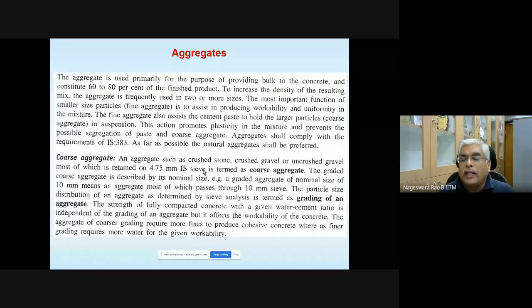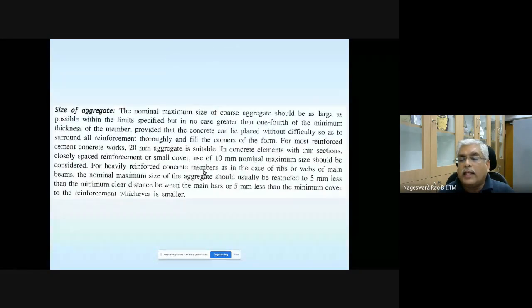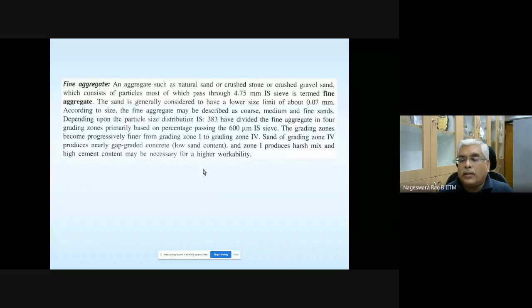Okay. So in today's class, we already went through all of what is described in this slide. Let's quickly go to where we need to start in today's class, and that is fine aggregate. Let me go through the description, and then we'll go to IS 383 for fine aggregate.